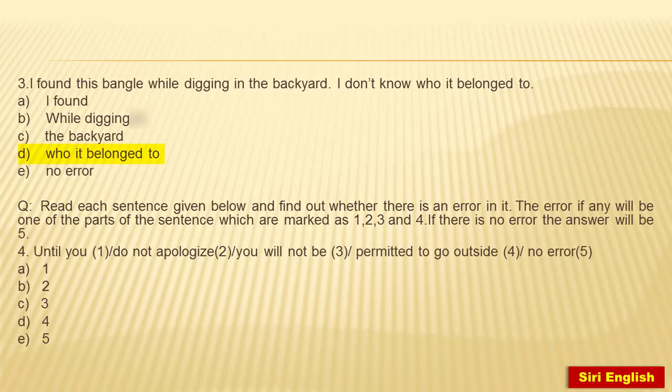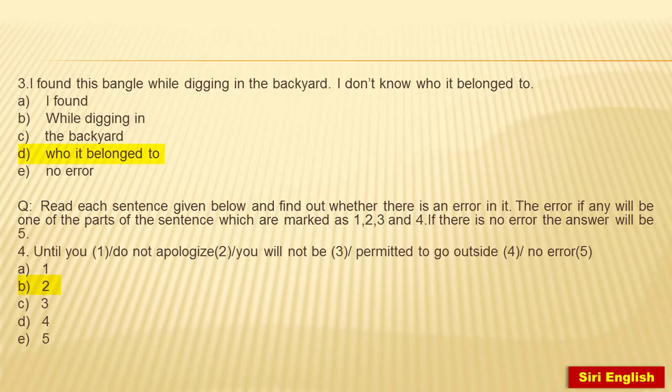Here we find in the usage of until we should not use again not. So second one has error. Actually, these are double negative types of errors. The correct sentence should be, until you apologize, you will not be permitted to go outside. Similarly, we do not use not with the following words also, like unless, until, least, forbid, prevent, prohibit, refuse, deny, and dissuade. Hope you got it.